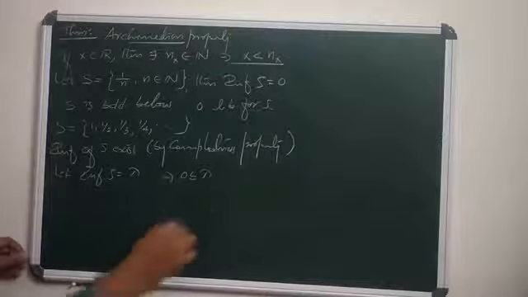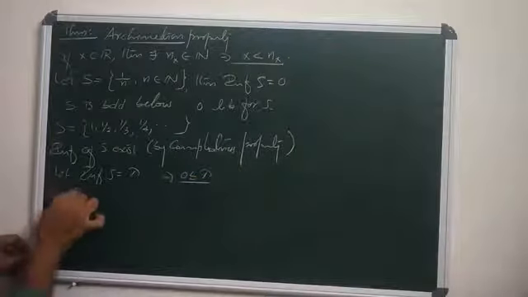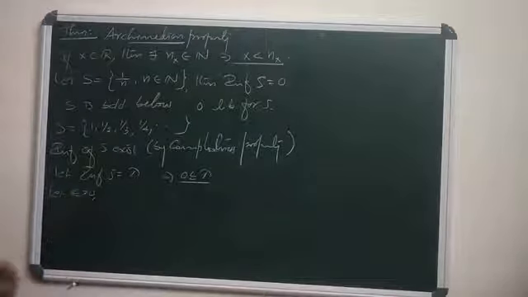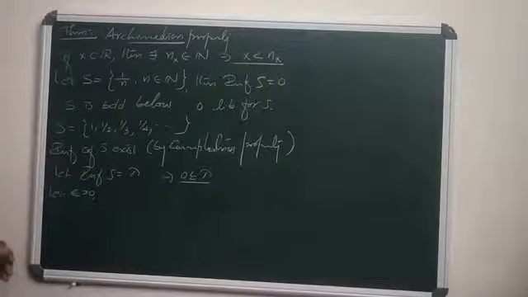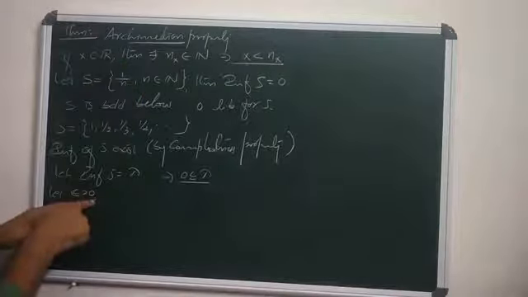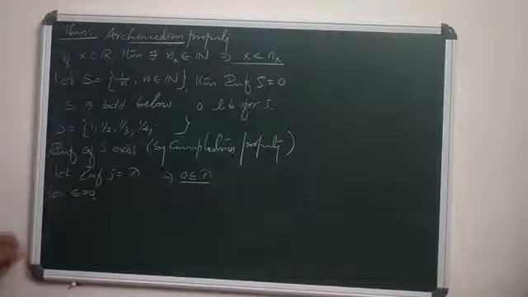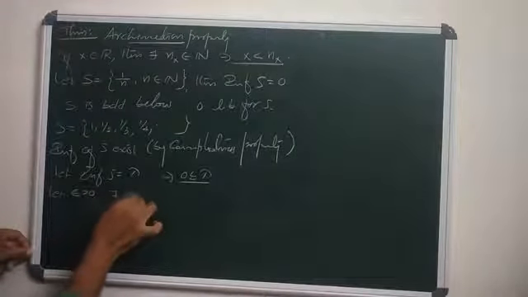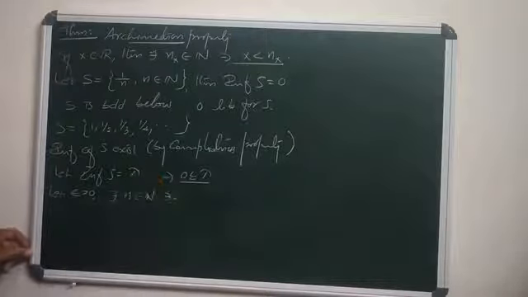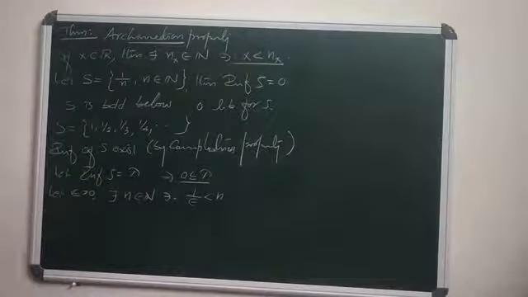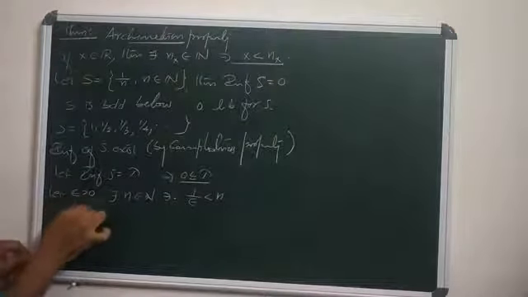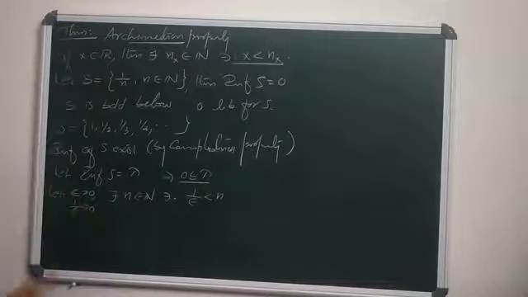Again, let epsilon be positive. So 1/epsilon is also positive, which is a real number.